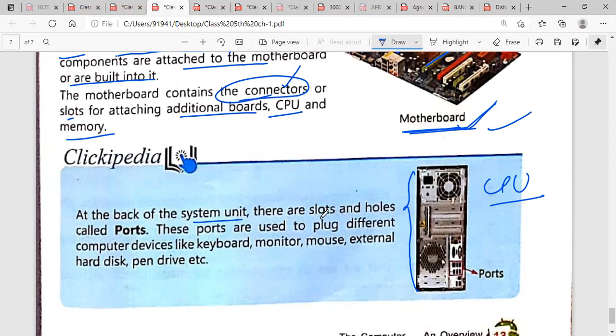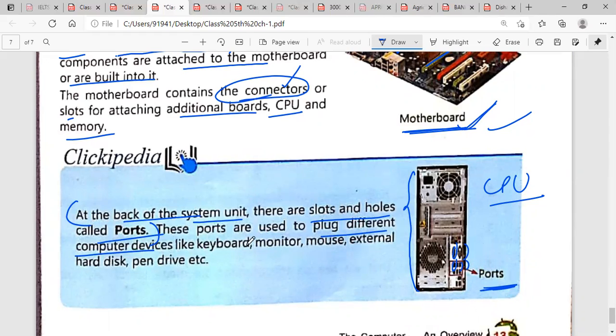There are slots and holes called ports. Here you will find the holes. These are the ports. Underline this line. What are ports? Ports are the slots or holes. These ports are used to plug in different computer devices.